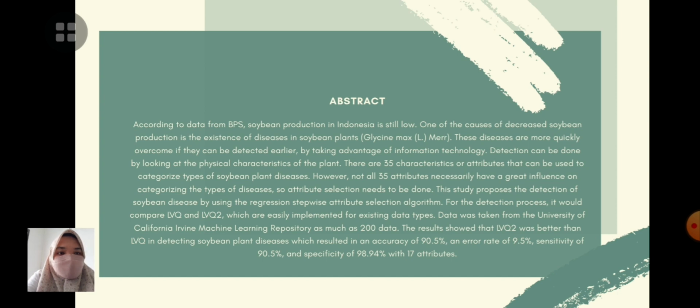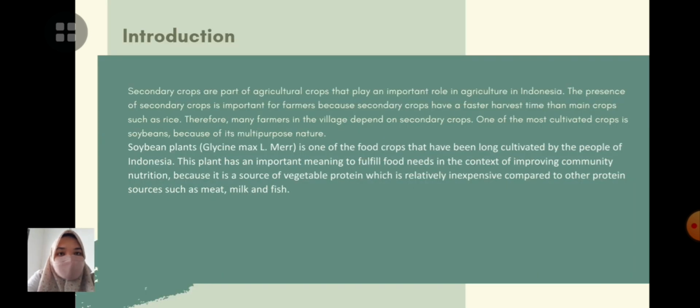And then, I would like to introduce this journal. Secondary crops are part of agricultural crops that play an important role in Indonesia. The presence of secondary crops is important for farmers because secondary crops have a faster harvest time than main crops such as rice. Therefore, many farmers in the village depend on secondary crops. One of the most cultivated crops is soybeans because of its multi-purpose nature.